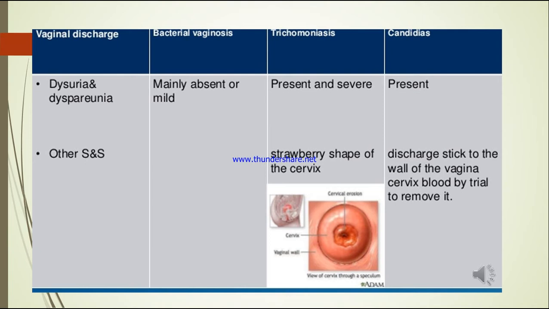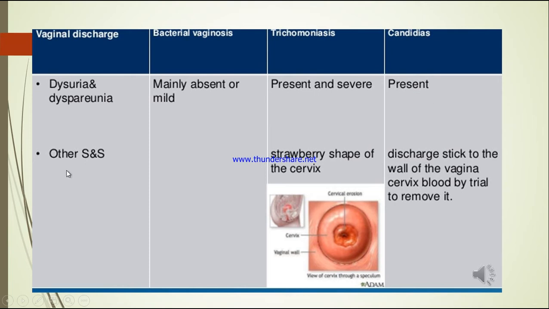Next, to check the dysuria and dyspareunia. That is difficulty and pain while passing urine, and pain while having sexual intercourse. It is mainly absent or mild in bacterial vaginosis. In trichomoniasis, it is present and it is severe, and in candidiasis, it is present.